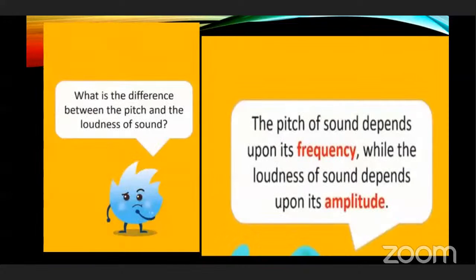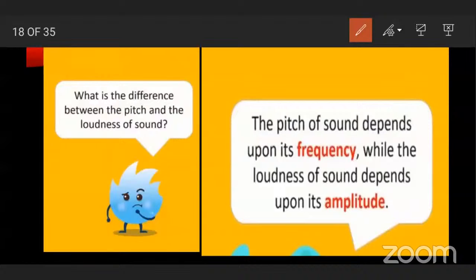Now, what is the difference between the pitch and the loudness of sound? We have learned that the pitch of sound depends upon its frequency. If frequency increases, pitch of sound increases, and if frequency decreases, the pitch also decreases.